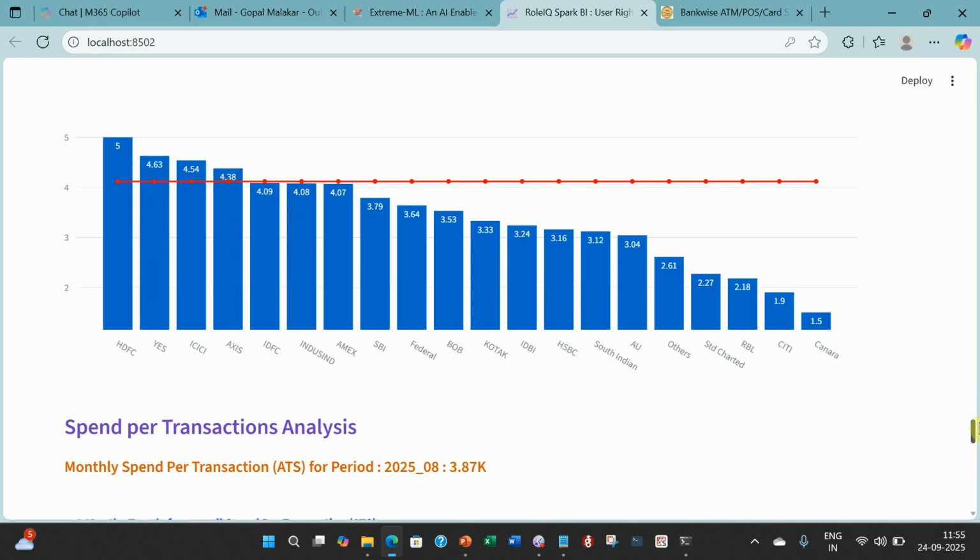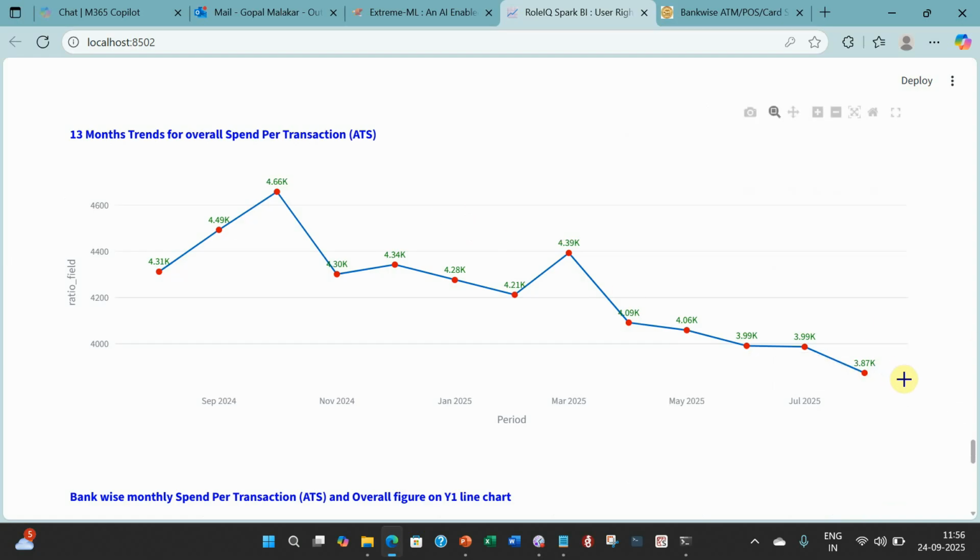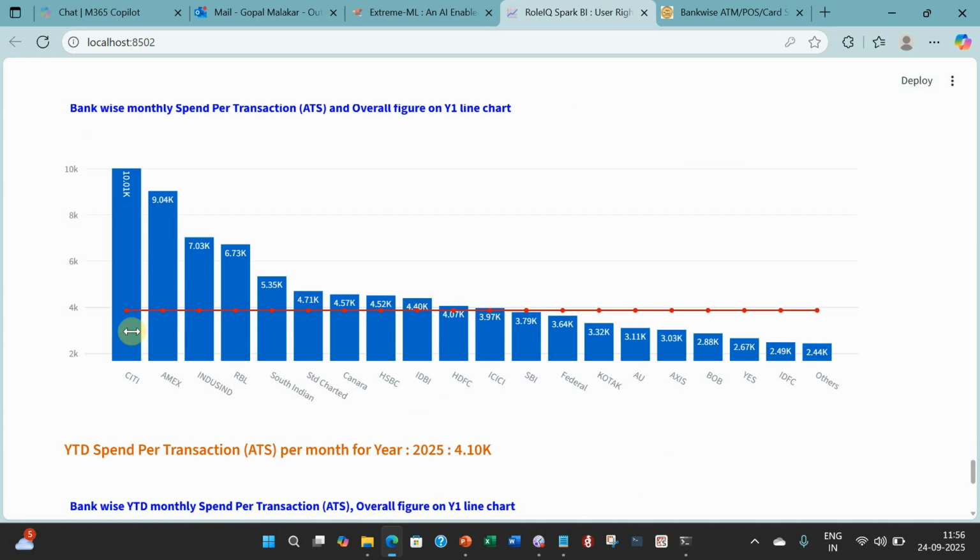Now look at spend per transaction. In one swipe, how much are people spending? In one swipe, people are spending almost 3,870 rupees. And this goes down, but that is all because of UPI transactions, which I'll prove to you very soon when I show you the animation. Bank wise, Citi has the max, probably because of its corporate portfolio, followed by Amex. Then you have IndusInd and RBL. Again, they have a really good ticket size, and RBL is surprisingly good, or maybe they probably have fewer RuPay cards.